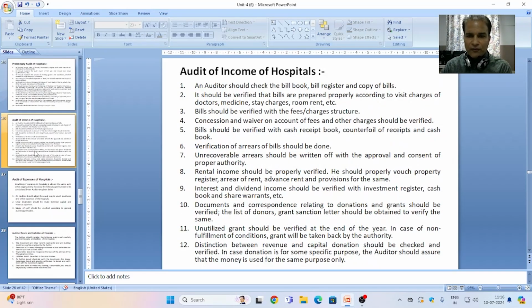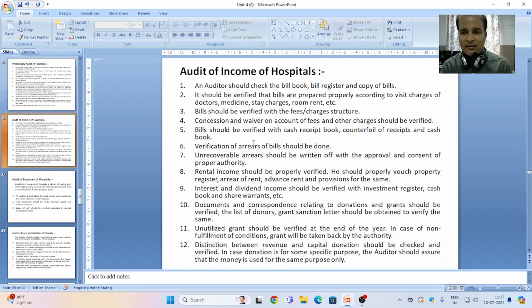Now, if the auditor is going to audit the income side of the hospital, then he has to take important steps to verify the following items. An auditor should check the bill book, bill register and copy of bills, to see what is the head of income and from which sources the income is generated.